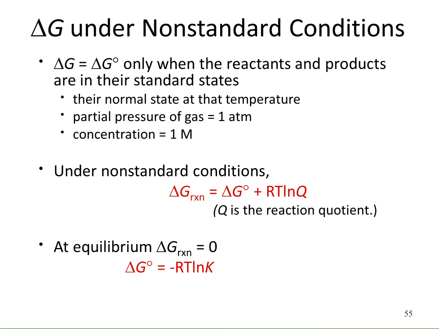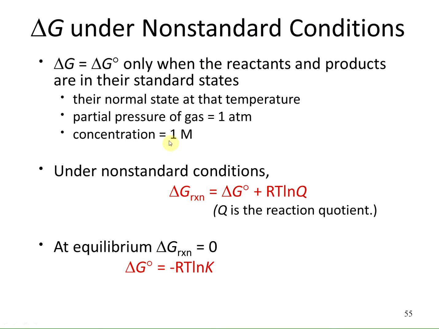Sometimes we want to find delta G under non-standard conditions. But delta G will be equal to the delta G at standard conditions only when the reactants and products are in their standard states. This is their normal state at that temperature. For example, you would find oxygen at standard condition to be in the gaseous form. You would find graphite, which is an allotrope of carbon, in the solid form at normal temperatures and pressures. And then the standard states are also the partial pressure of a gas at 1 atmosphere and the concentration as 1 molar.